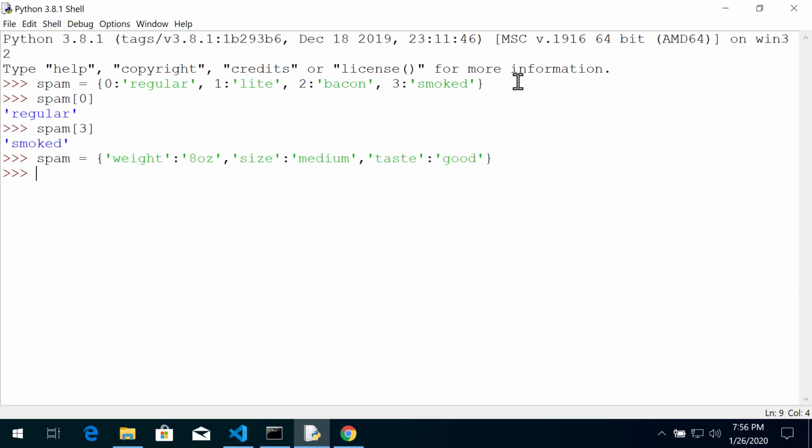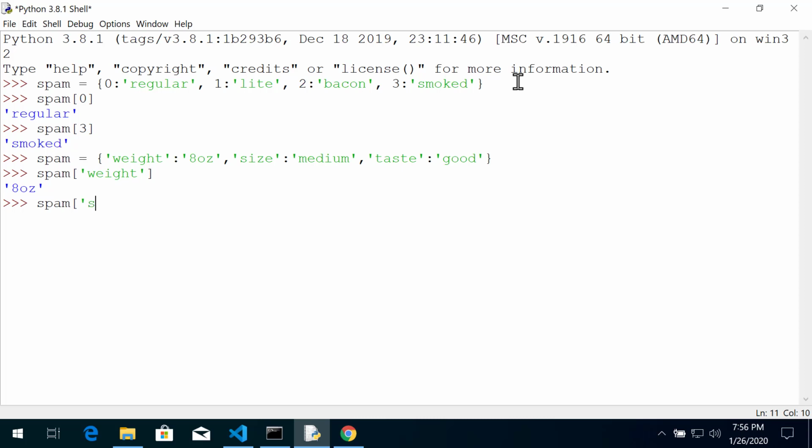Now let's say I want to know the weight of spam. I type spam, open bracket, and I type in the string weight. And that's, I wish I could spell, the key, and the value is 8 ounces. Let's say I want to know the size of spam.